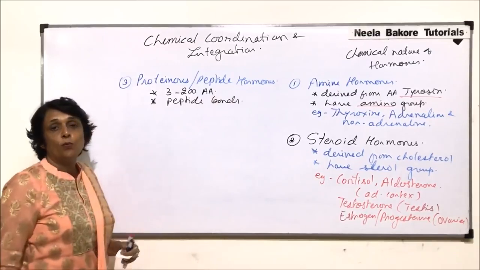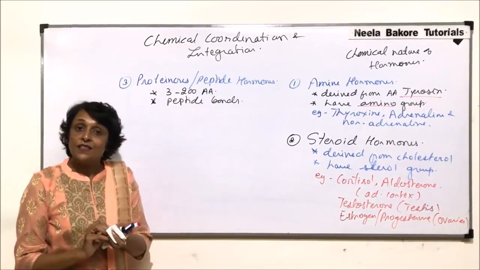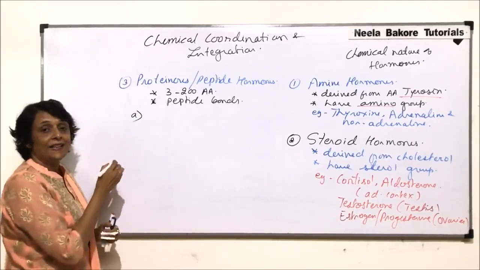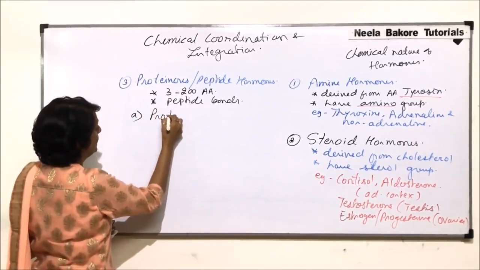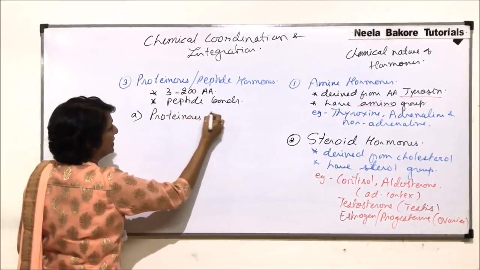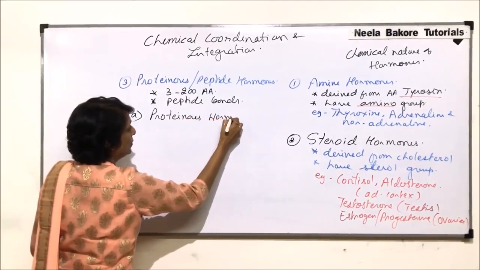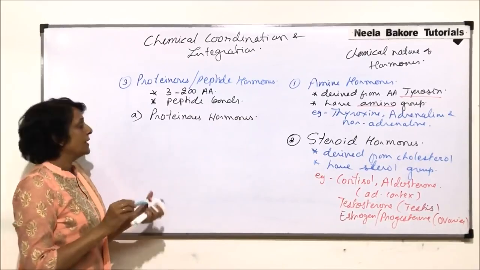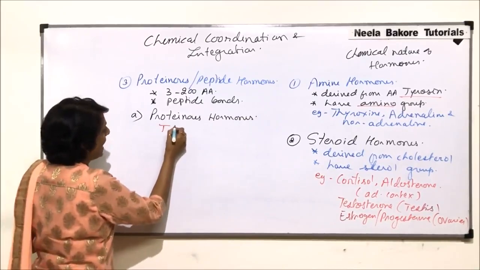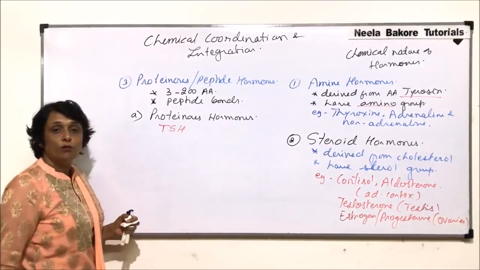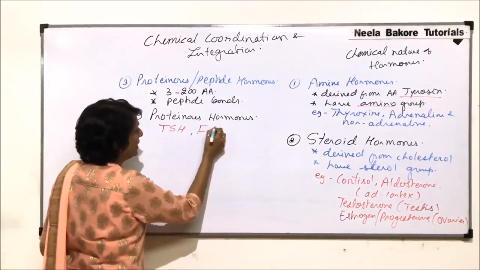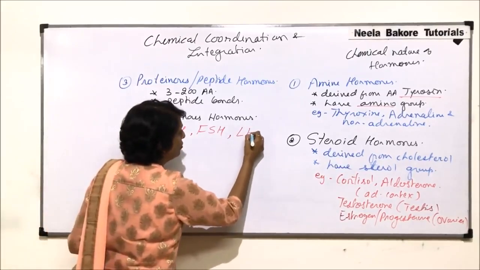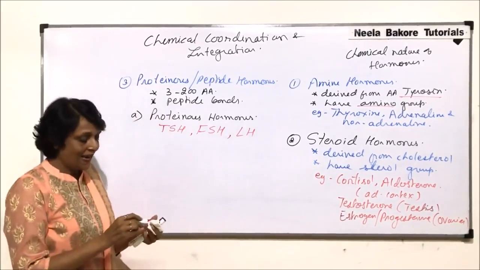These peptide or proteinous hormones are further divided into 3 categories. The first category is known as proteinous hormones, which include few important examples like thyroid stimulating hormone TSH, follicle stimulating hormone that is FSH, and luteinizing hormone that is LH.